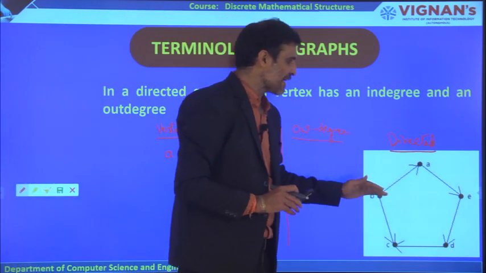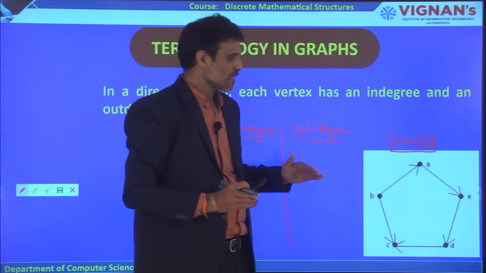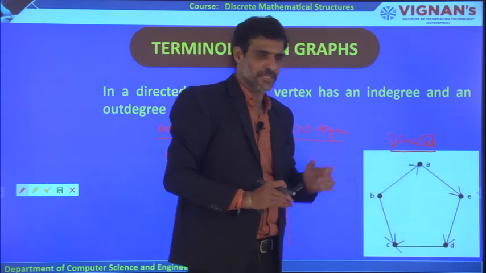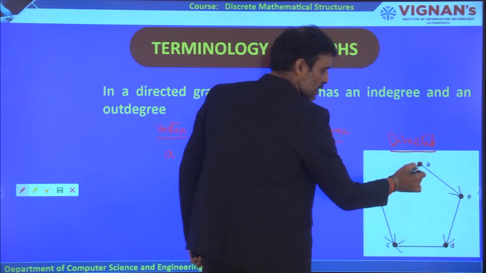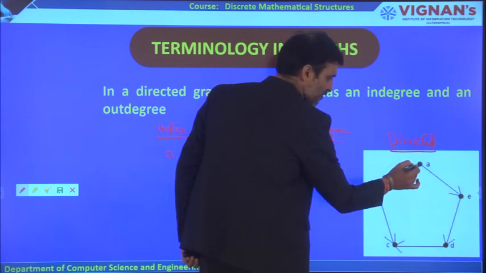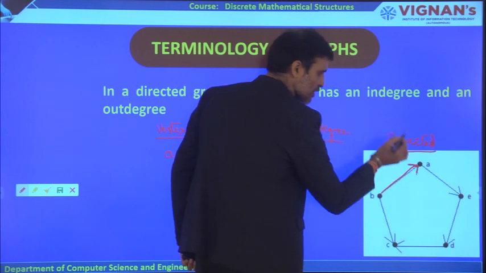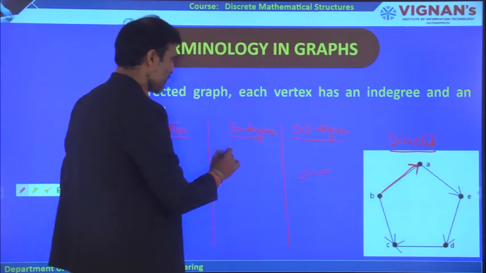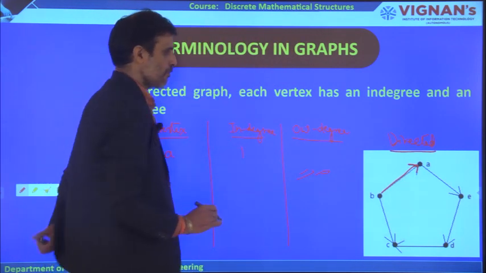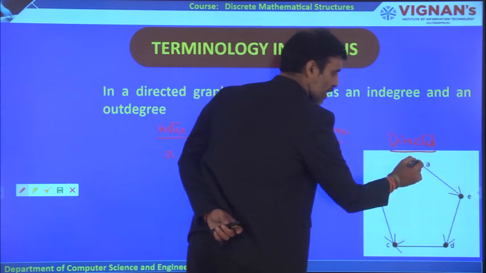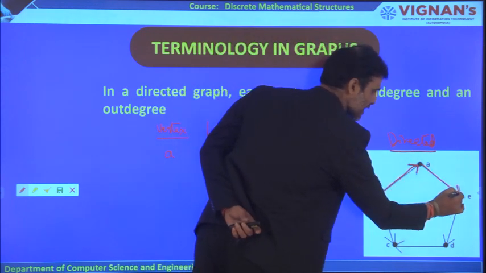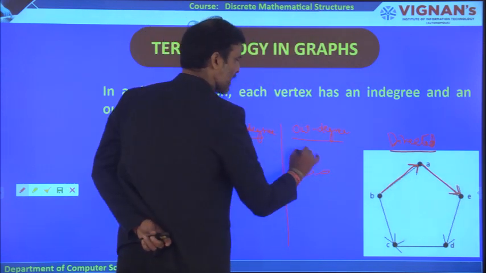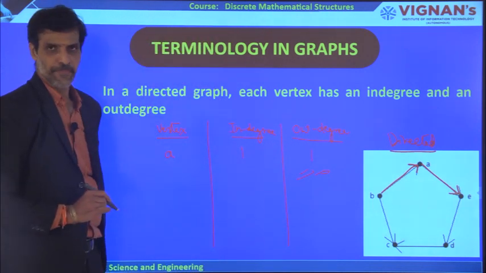In degree is calculated by the number of edges which are coming towards that particular vertex. That means at this particular vertex, how many edges are coming? Only this particular edge is coming towards this. There is no other edge coming towards this particular vertex, therefore the in degree is equal to 1. But coming to the out degree, the number of edges which are leaving from this particular vertex, how many are leaving? Only 1, therefore the out degree is 1.